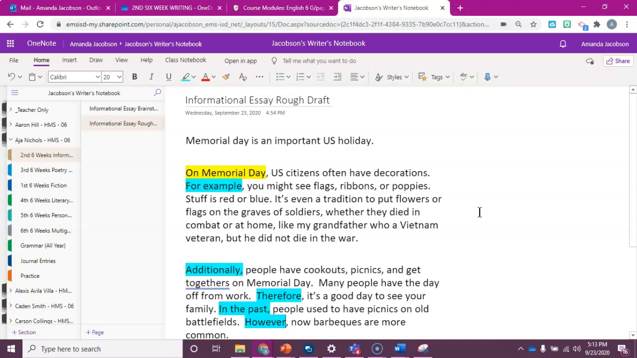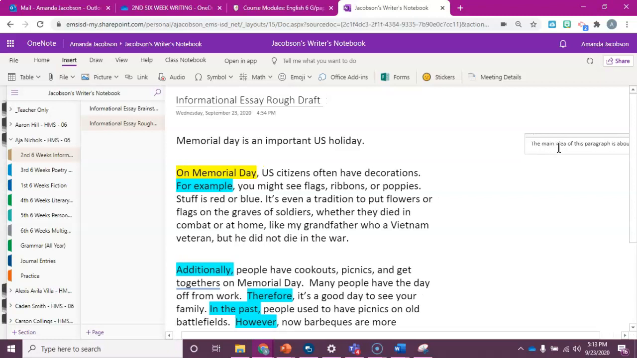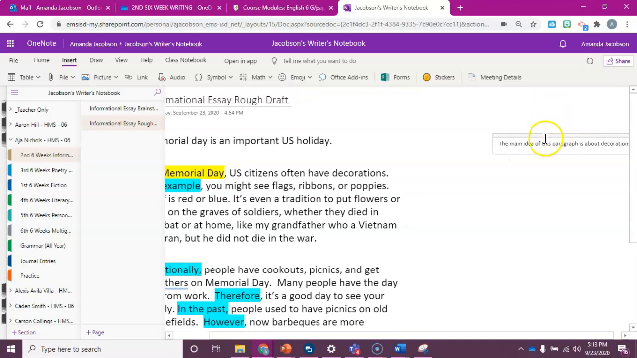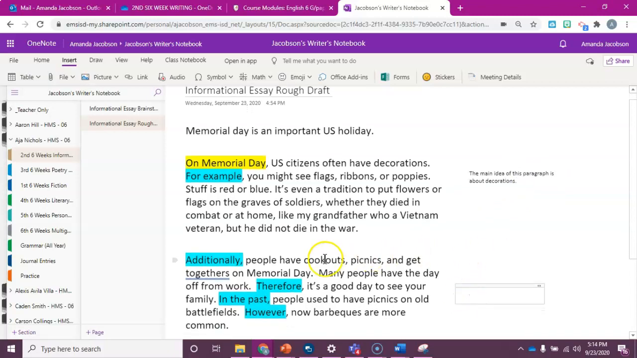Okay, so most of this paragraph is talking about decorations. Out to the side, I'm going to do a new text box over here and say, the main idea of this paragraph is about decorations. I'm going to drag that over here so that I have it to look at later. Then I'm going to make another one.